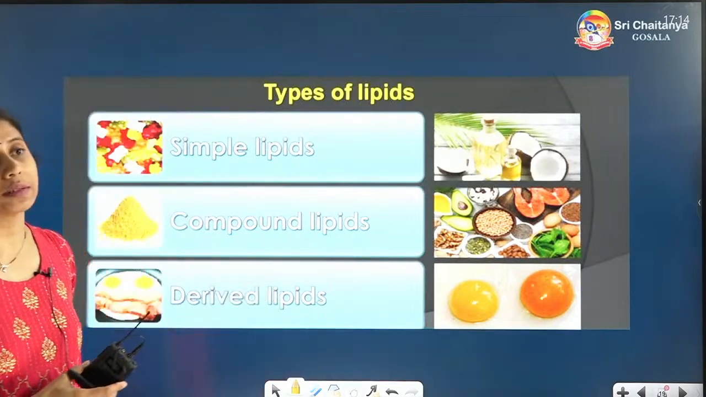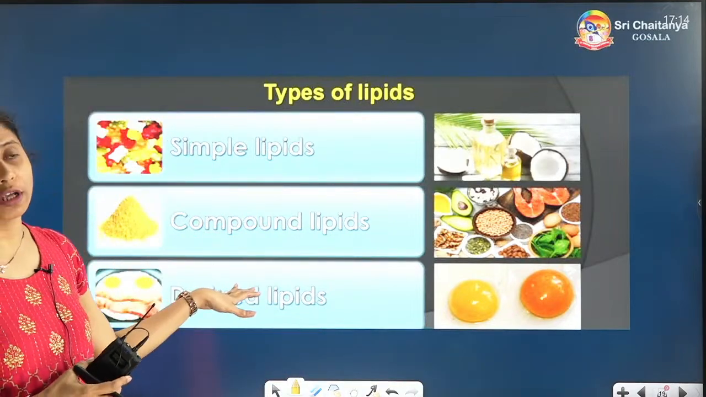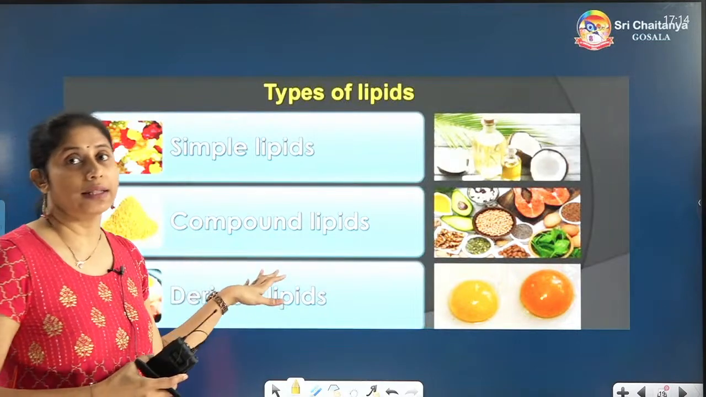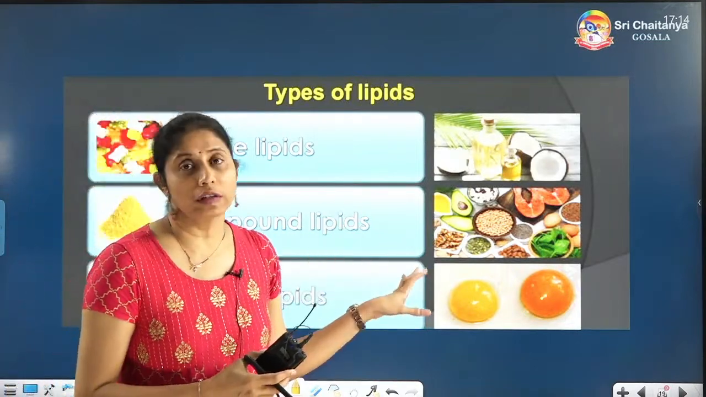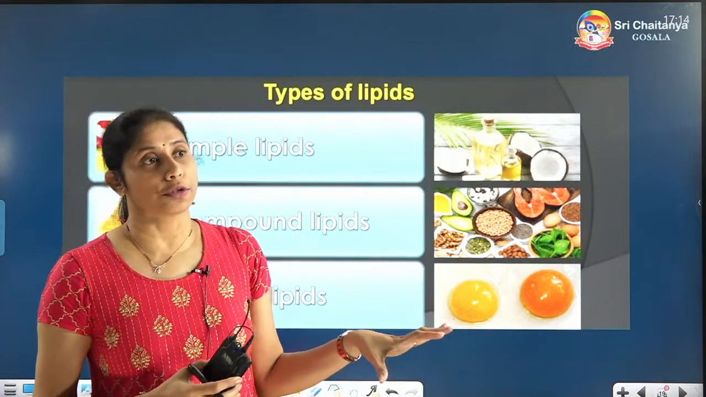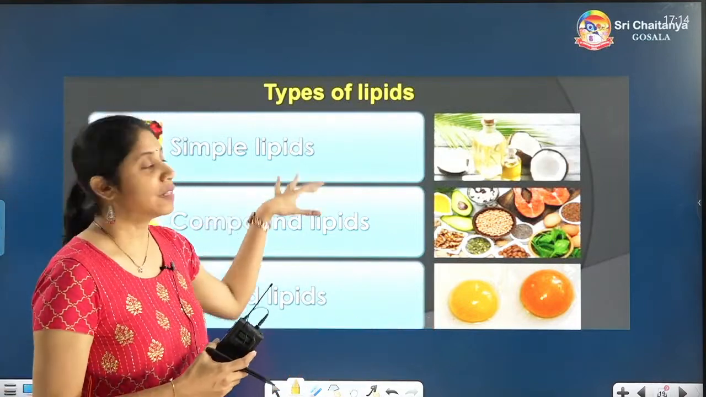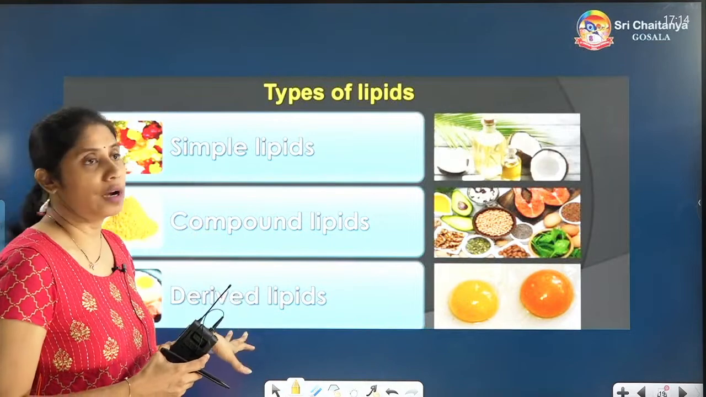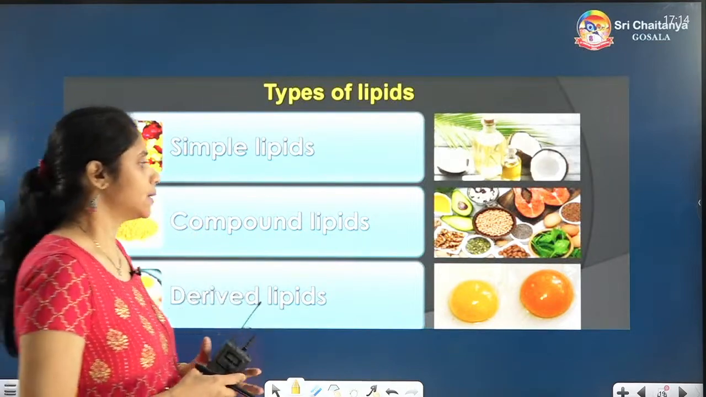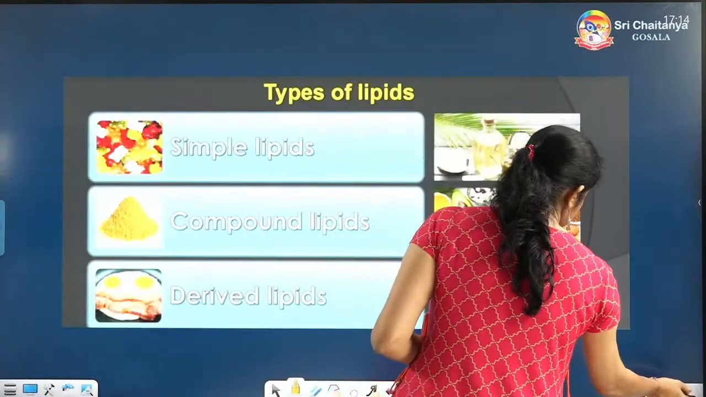So next one, lipids. Lipids are micromolecules, but they are present in the retentate portion. So lipids are classified into simple lipids, compound lipids and derived lipids. What is a lipid, best? First of all, let us see that.